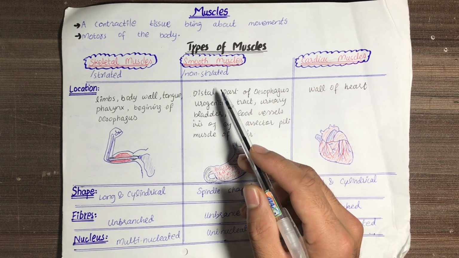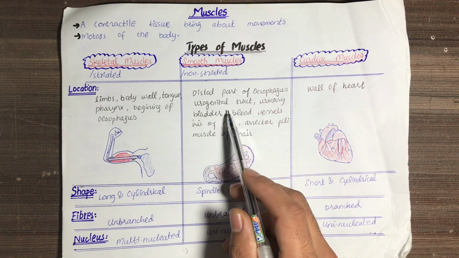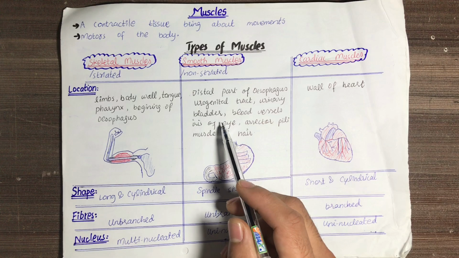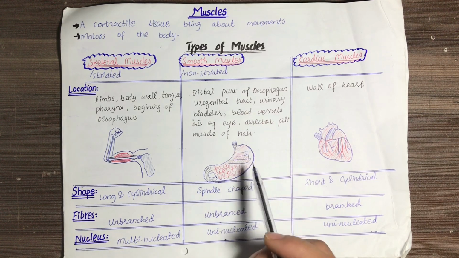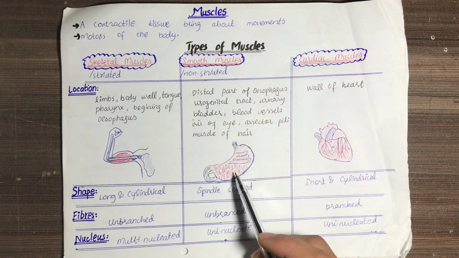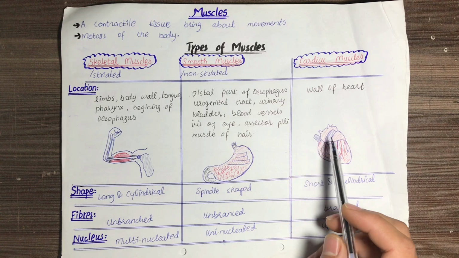Smooth muscles, if you talk about that, they are found in the distal part of the esophagus, urogenital tract, urinary bladder, blood vessels, iris of the eye, and they are also found in the erector pili muscle of the hair. An example is the muscles of our stomach, which are smooth muscles. And cardiac muscle is found only in the wall of our heart.